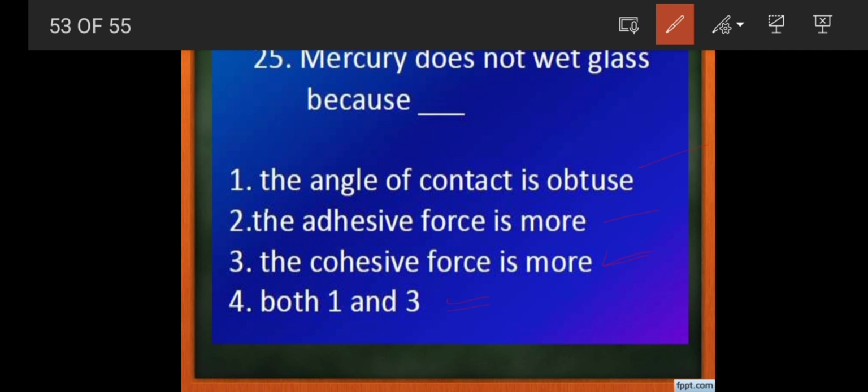Cohesive force is more means mercury doesn't stick to other materials very easily. So that's why option number 4 is the right answer. Both first and third are right. Mercury doesn't wet the glass because the angle of contact is obtuse as well as the cohesive force is more.